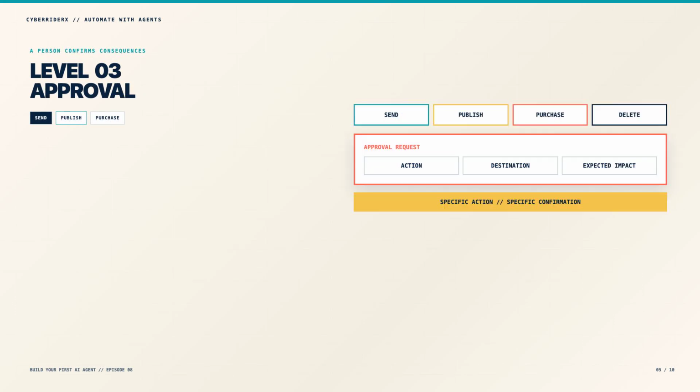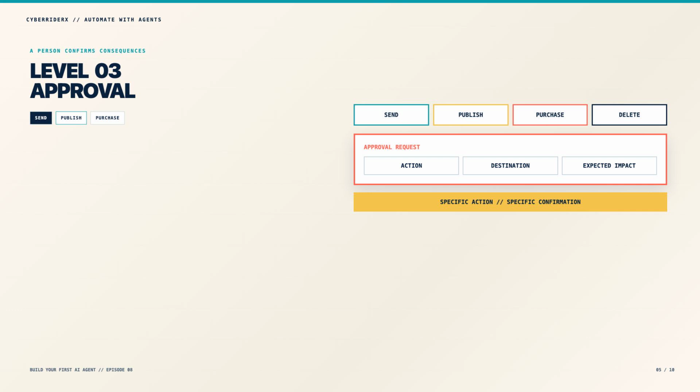The third level requires explicit approval before an external or high-impact action. Sending messages, publishing content, purchasing services, granting access, and deleting data belong here. The agent should present the proposed action, evidence, destination, and expected impact.